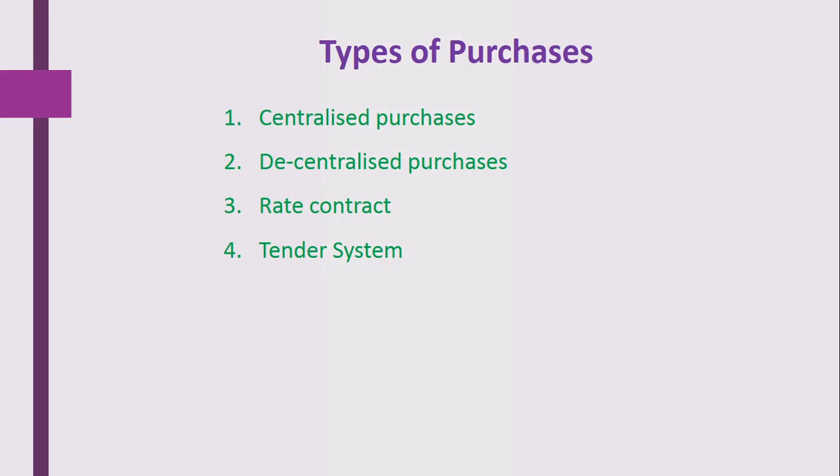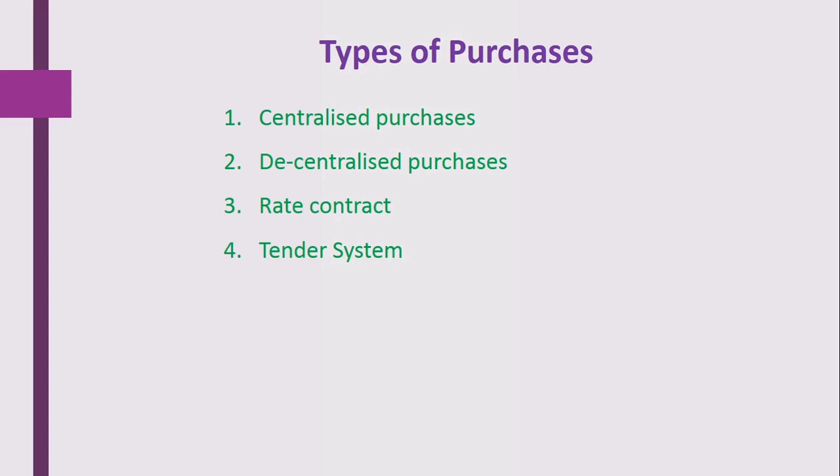The first type of purchase is centralized purchases. Here the material is purchased centrally. Next is decentralized purchases. Here each department has the authority to purchase the materials as per the requirement, but this purchasing is done by the head of that particular department.